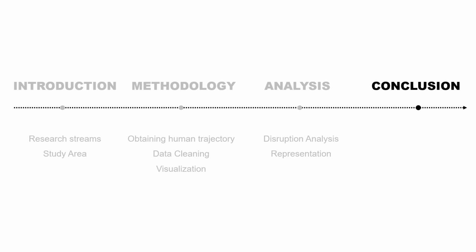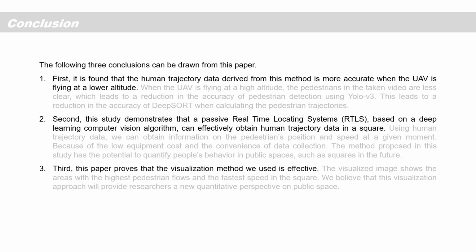And the last part is conclusion. There are 3 conclusions that can be drawn from this paper. Firstly, it is found that human trajectory data derived from this method is more accurate when the UAV is flying at a lower altitude.